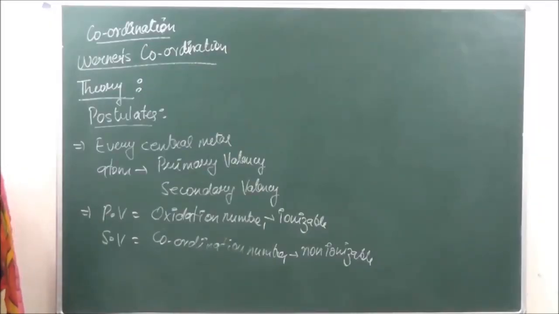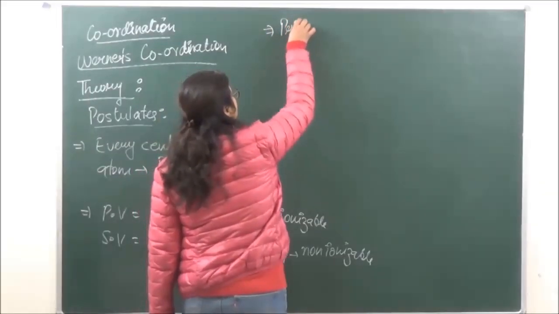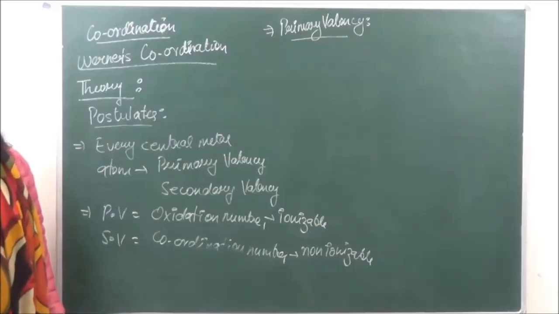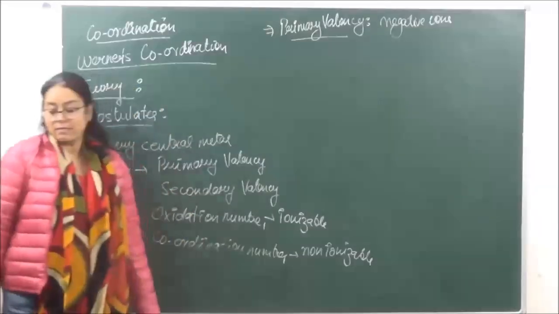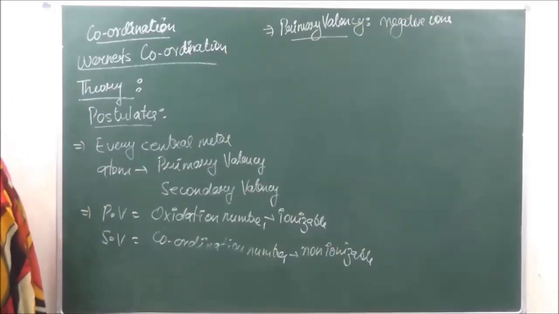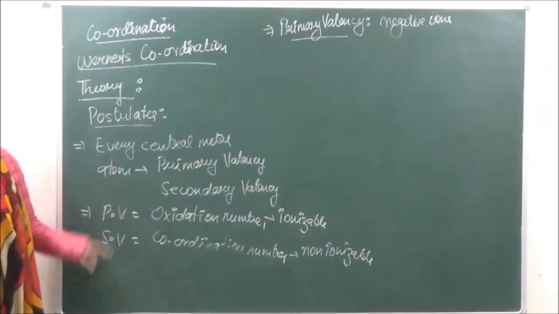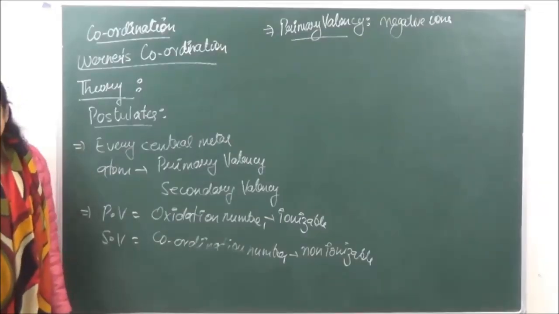Then it is seen that the secondary valency and the primary valency both have to be satisfied by the central metal atom. When we are talking of primary valency, it is seen that the primary valency is going to be satisfied by negative ions. This is also known as the principal ionizable or ionic valency, because primary valency is the oxidation state.